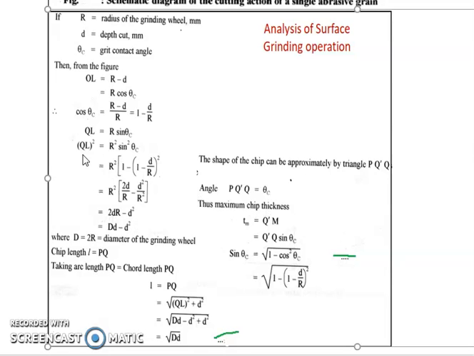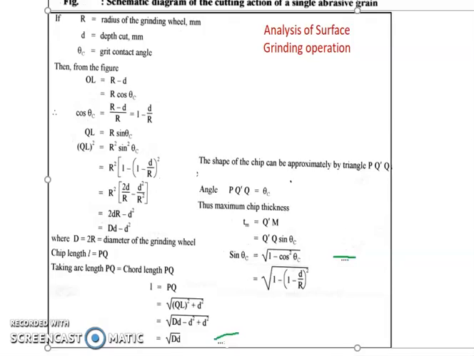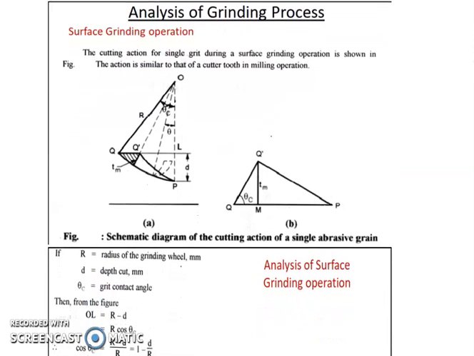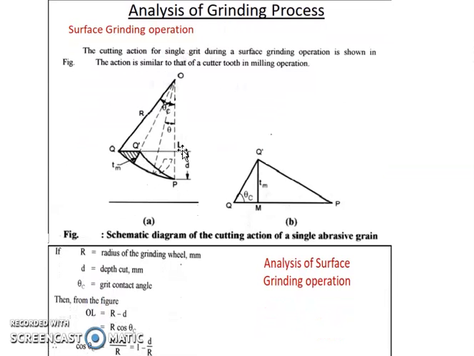So now since we have evaluated QL square, the logic behind evaluating QL square is that if we can evaluate QL and relate it with the d square, then by the Pythagoras theorem, because QL and Q dash L are equivalently the same, we can use this Q dash L and find out the chord length Q dash P, and this chord length will be taken as the same as the arc length Q dash P.